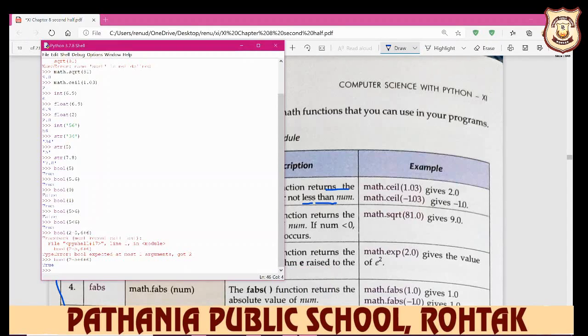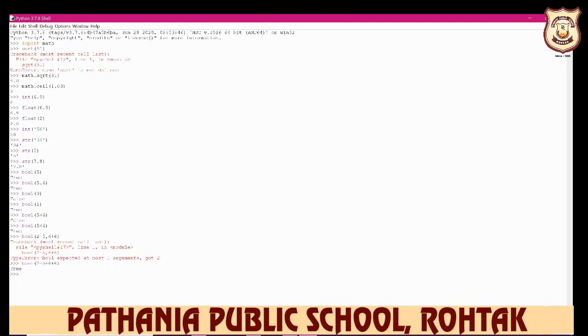Open your Python and write down here import math. After that just write down math dot ceil, and then you write down, for example, 2.03. Then it always gives the answer 3.